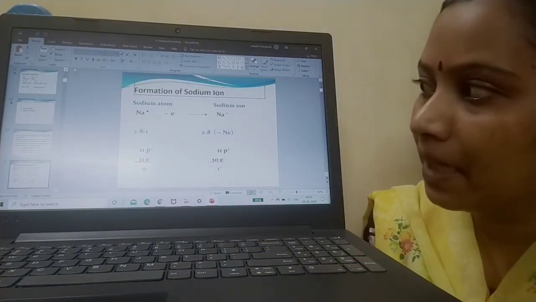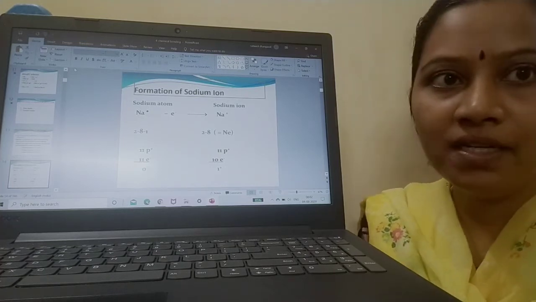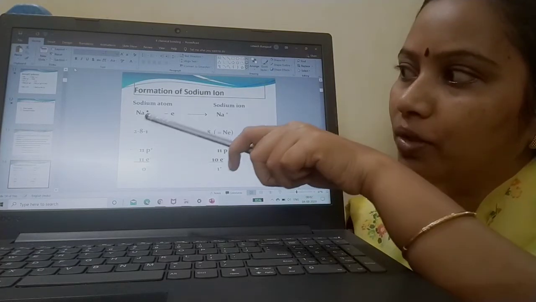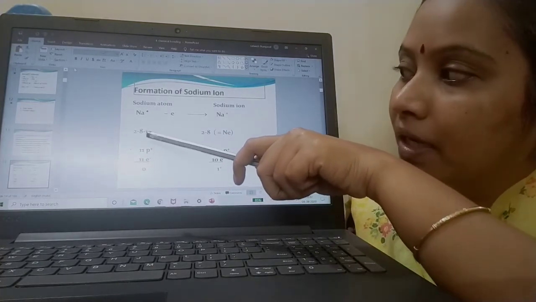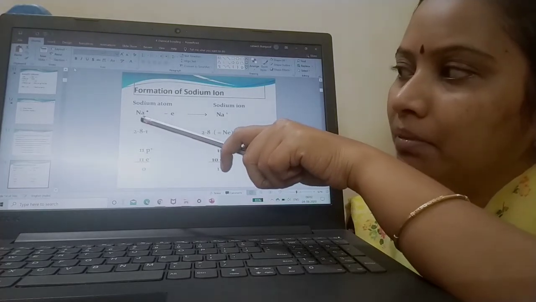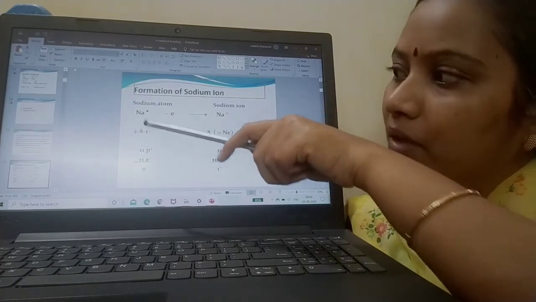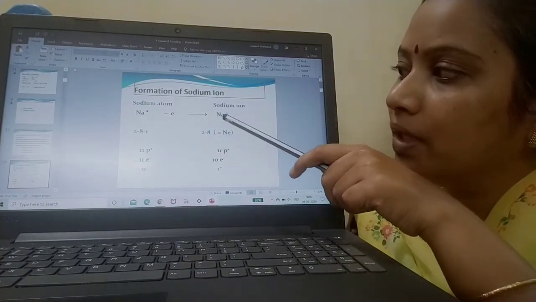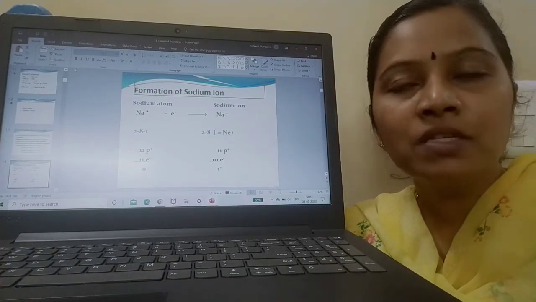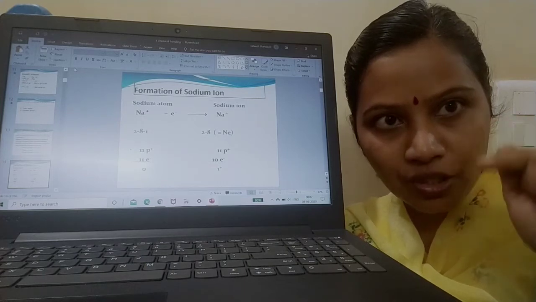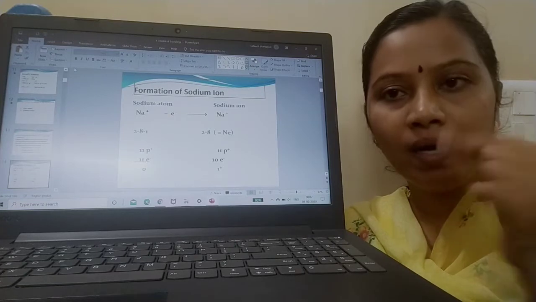Here is an example again with the formation of the sodium ion. As I have already discussed, its atomic number is 11. So how do you fill the shells? Inner shell 2, next shell 8, and 1 electron will be there. Its configuration is close to neon's configuration. So sodium tries to lose one electron to become sodium plus. Now its configuration is close to neon, so it's done. Okay, clear? Sodium's configuration is 11: inner shell 2, next shell 8, 2 plus 8 is 10, and the remaining 1 is in the outer shell.